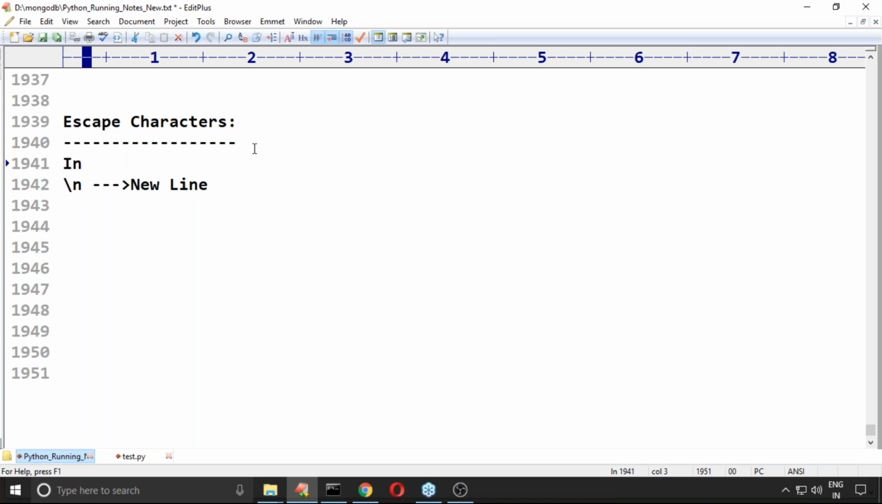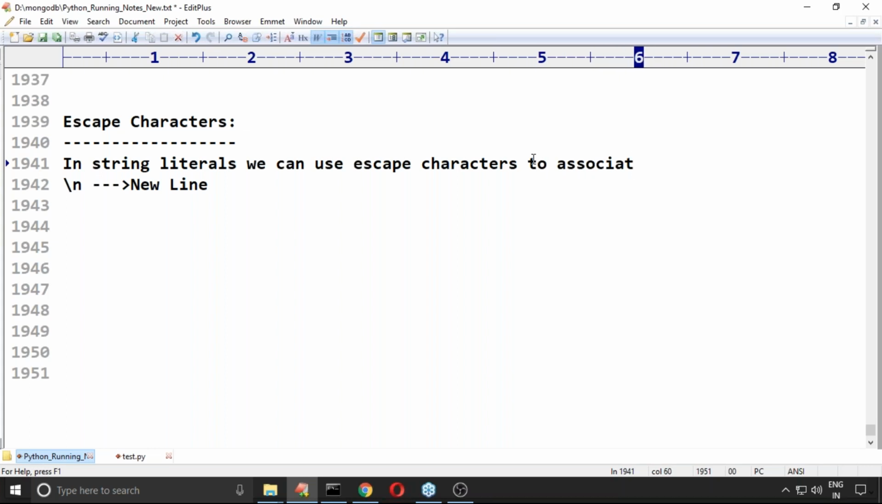In string literals, literal means value. We can use escape characters to associate a special meaning or functionality. Such things are by default considered escape characters. Backslash n is the best example here.